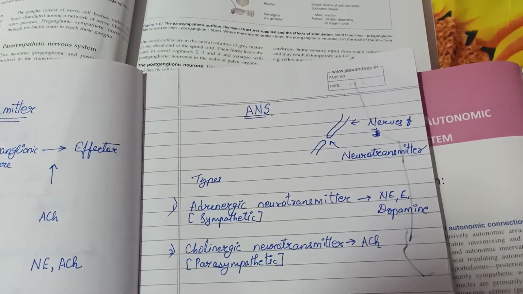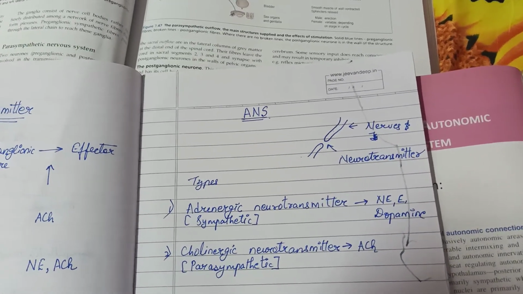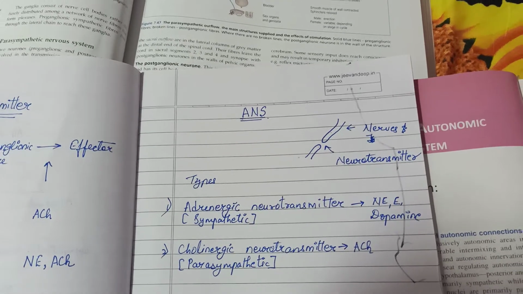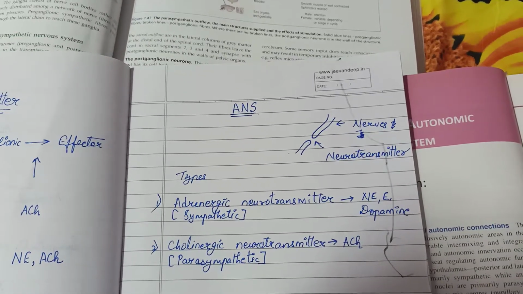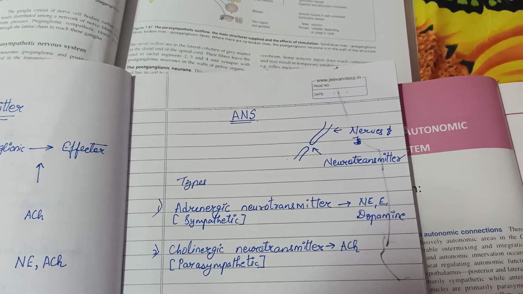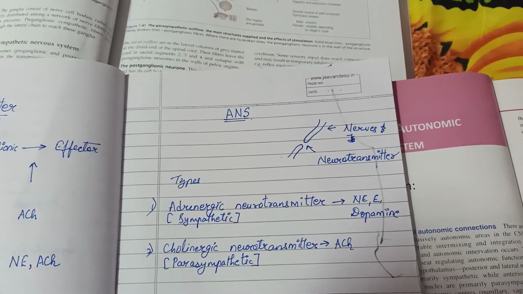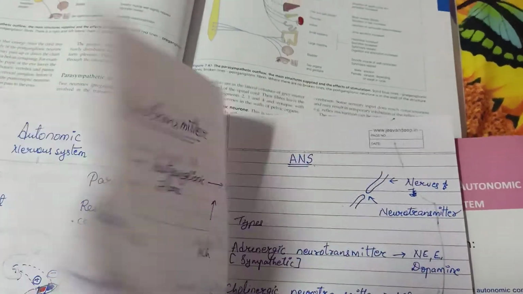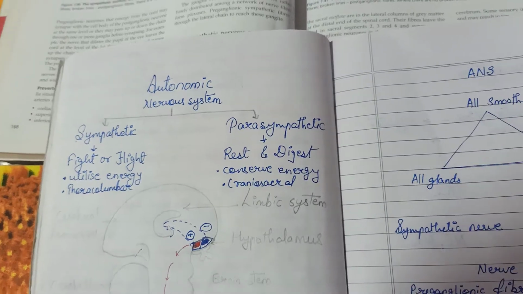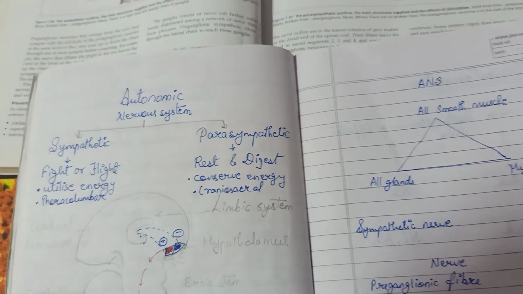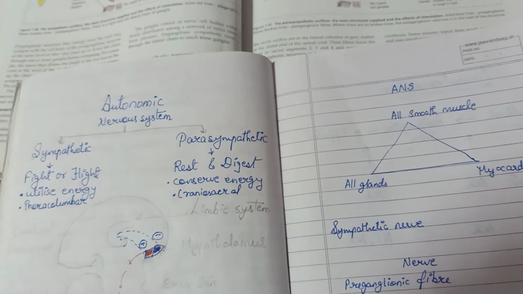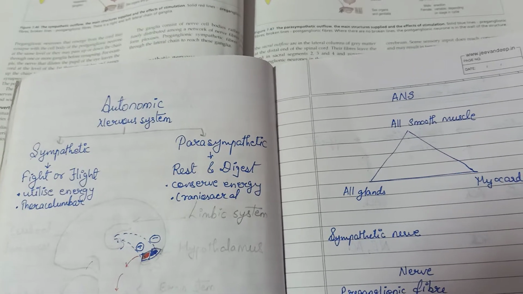Hello everyone. In the last video I had started unit ANS. So I had explained ANS is divided into two categories, sympathetic and parasympathetic. Sympathetic is related to your fight or flight response, and parasympathetic is related to your rest and digest process.